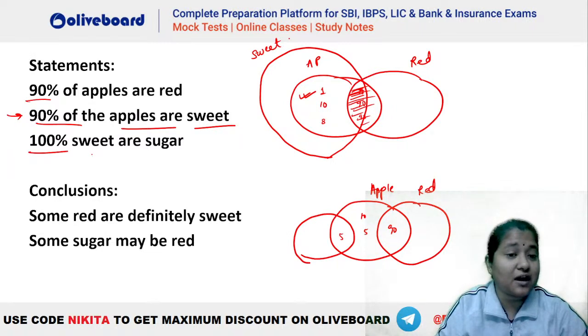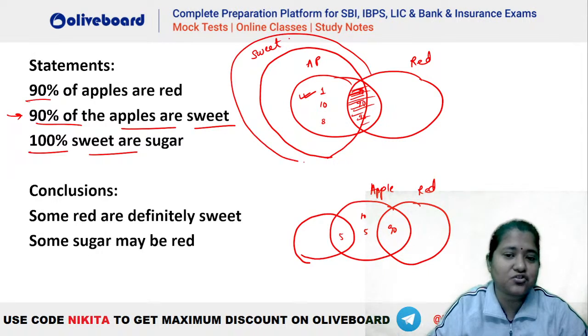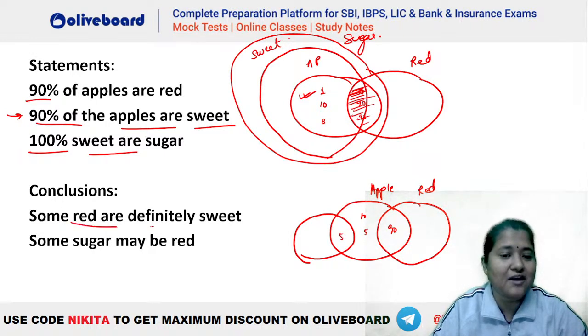Second one, third one, 100% sweet are sugar. So that means all sweets are sugar. So this is your sugar here. ठीक है, ये sugar हो गया. Okay. Now what is the case? Let's see the conclusion. Some red are sweet. So you can see, yes, some red are sweet. This is absolutely right. Some sugar may be red.